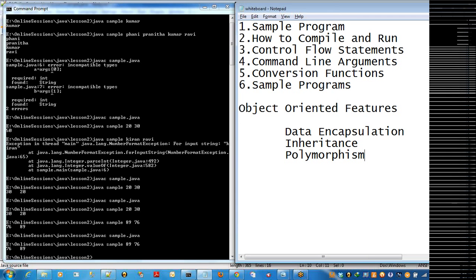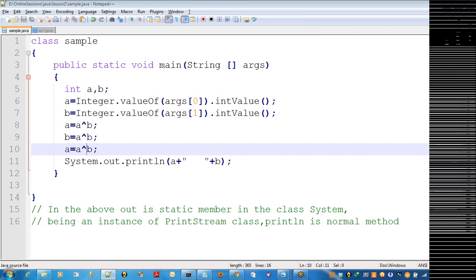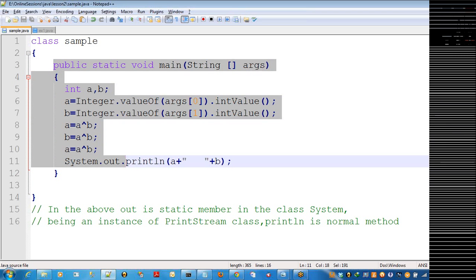So the actual definition of data encapsulation is defining classes with a set of members and member functions. Up to now in your sample programs, whatever variables you declared were within the main function, not outside of it. If you declare these members as well as the member functions outside of the main function, that is called data encapsulation. If you take only the first part, it is the same as your C language.